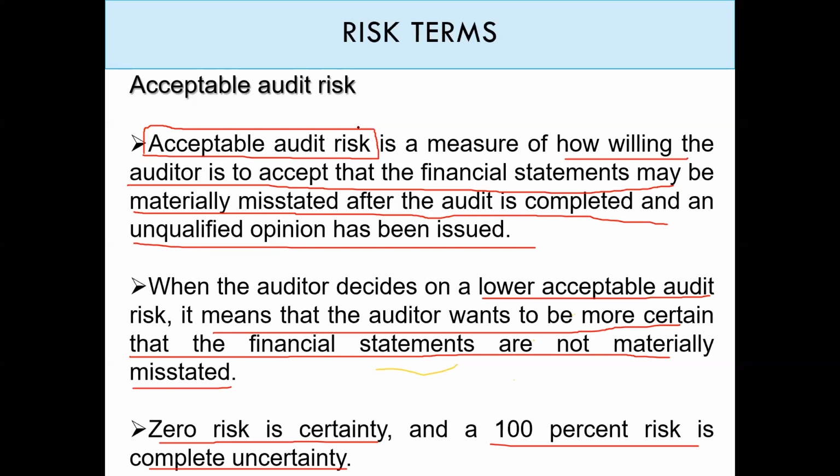Okay, so here the acceptable audit risk is a percentage to be set by the auditor in order to find out the level of investigation, the size of the sample that will be collected, the types of the audit procedures that will be done, and so on. Okay, very good.